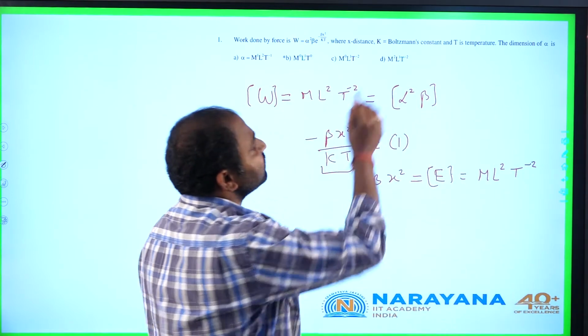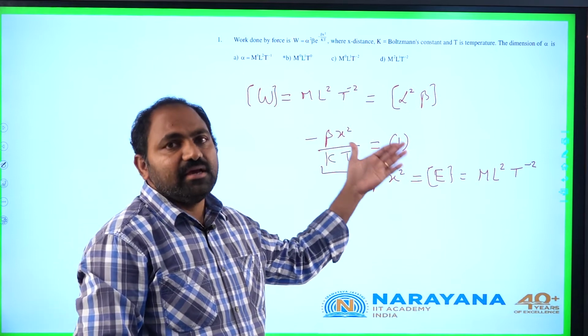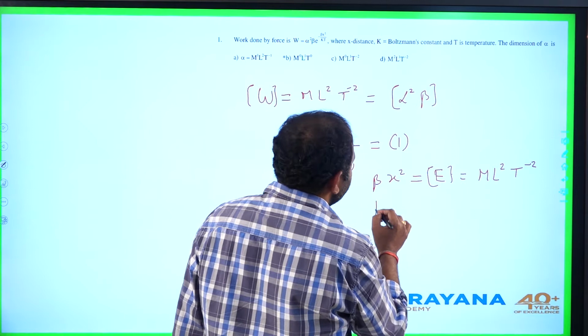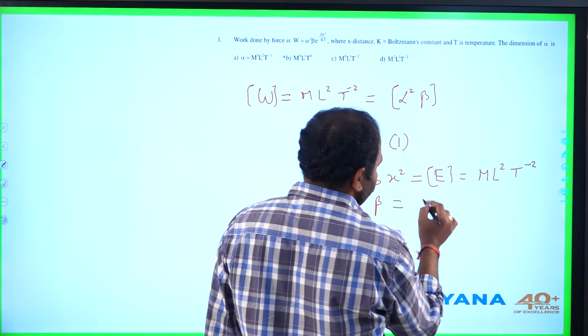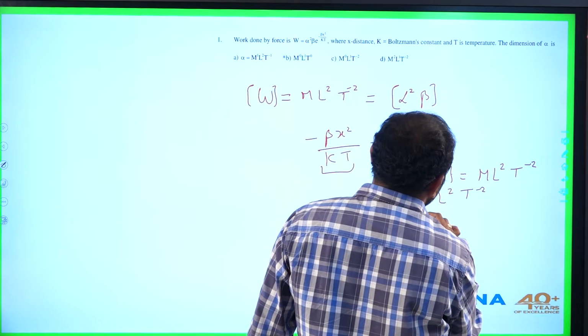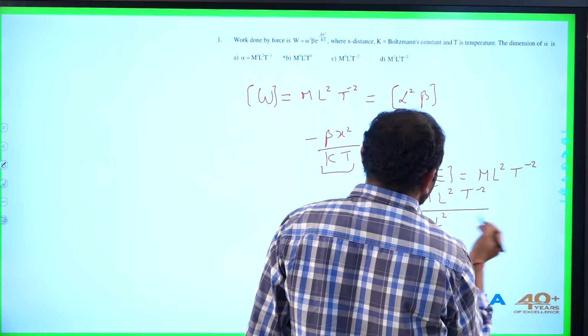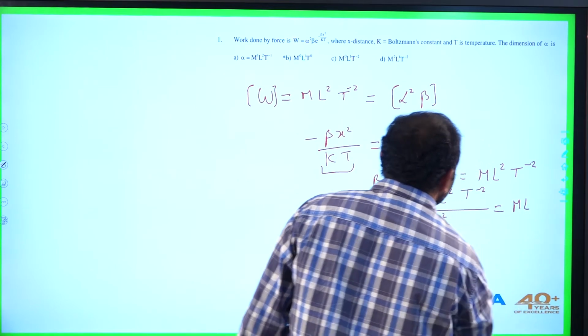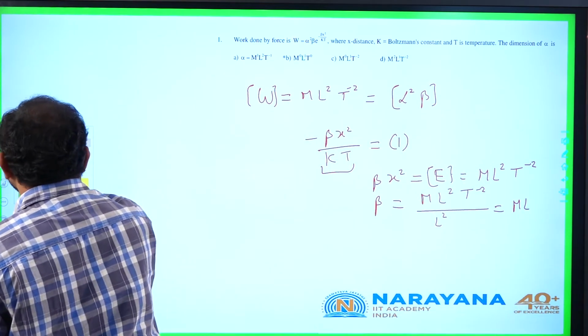One more thing, it is mentioned that x is equivalent to distance. As it is having dimensions of length, beta can be rewritten as ML square T power minus 2 by L square. So dimensions of beta are simply M into T power minus 2.